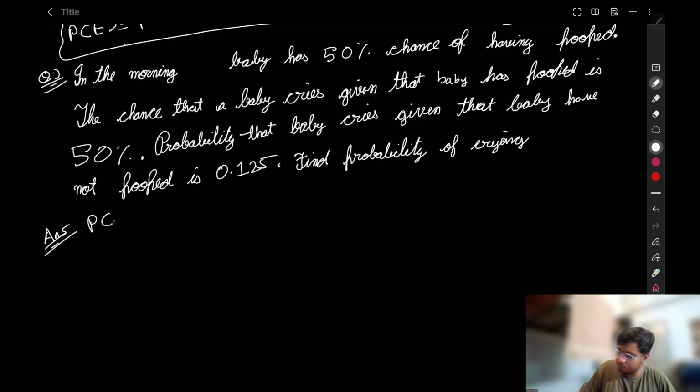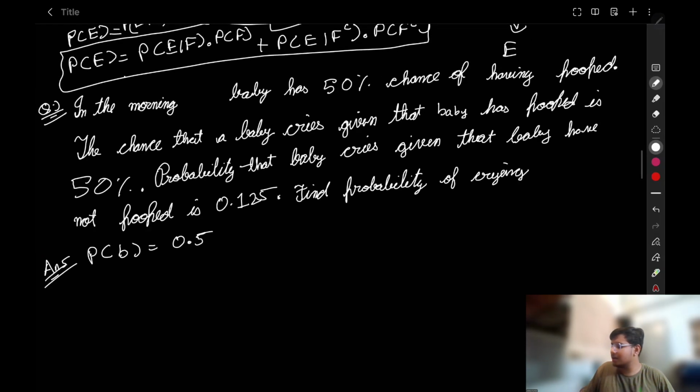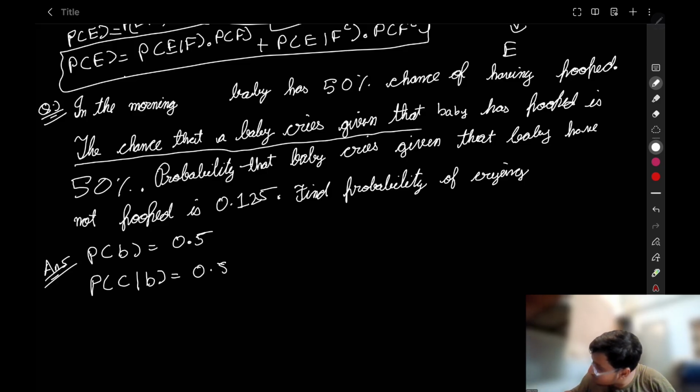The probability of pooped is 0.5. The chance that the baby cries, given that the baby has pooped, is 50%, or 0.5. Let's just read: the chance that baby cries, given that baby has pooped, is 50%. Sorry for that.